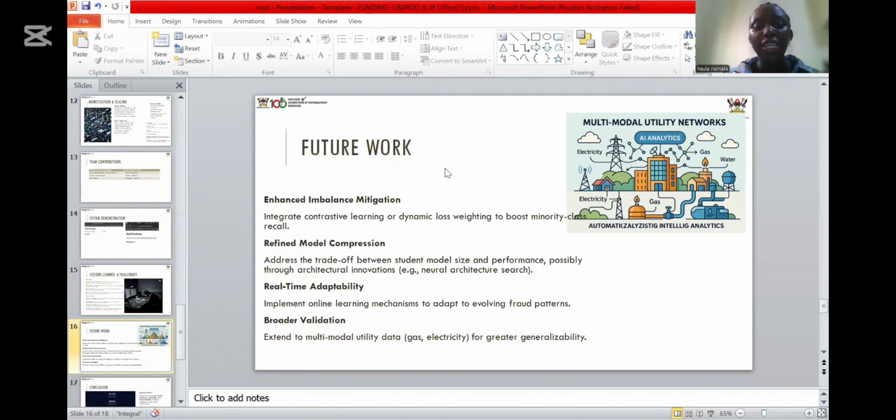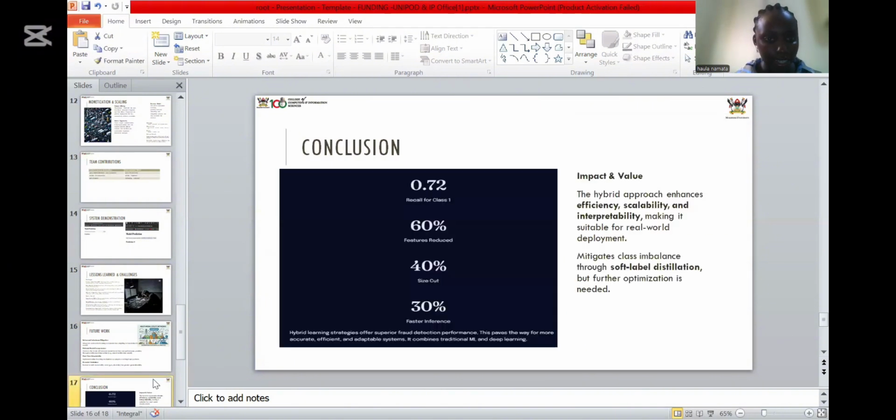For real-time adaptability, we want to implement online learning mechanisms so that the model continuously learns evolving fraud patterns, with continuous integration and continuous deployment. And we want to extend to multimodal utility data for better generalizability.